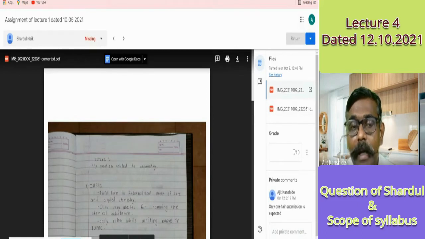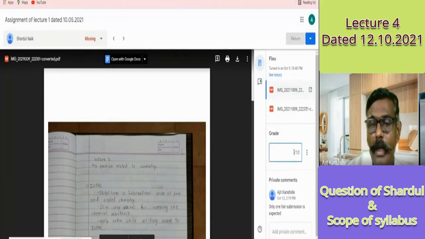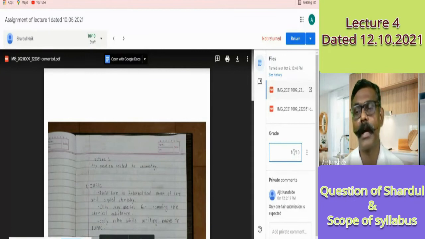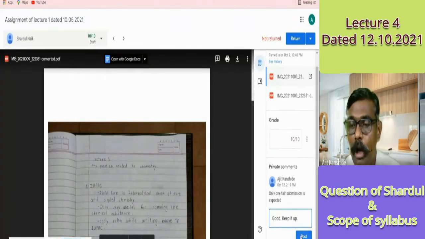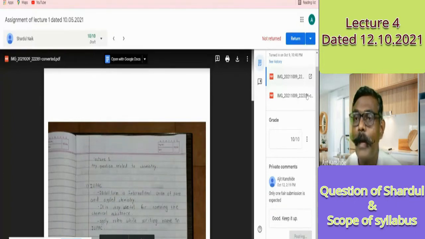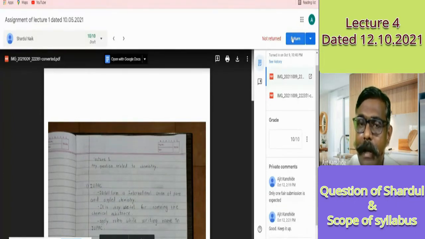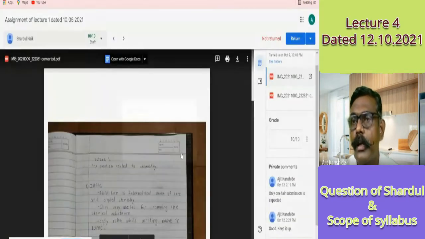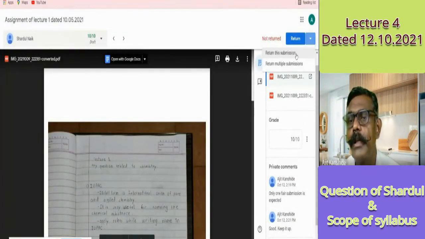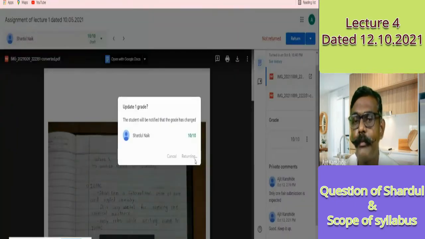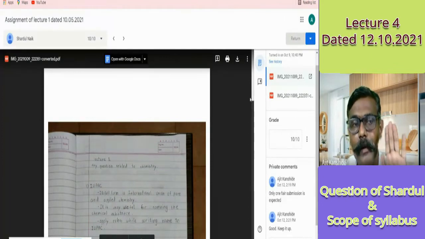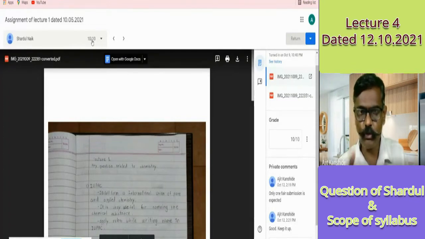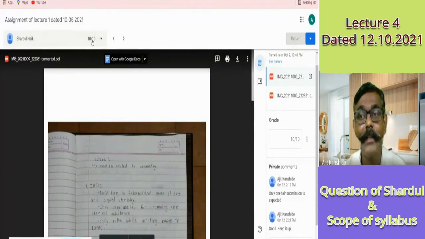Suppose I give the grade here, for example, Shardul has completed all things. I give 10 marks and the comment, good, keep it up. Then Shardul will receive the comment and this grade, and I can return that. Previously it was not returned because multiple submissions were there. Now one submission is returned. The grade also comes in consolidated format with me, so which student got which grade, everything remains as a record.